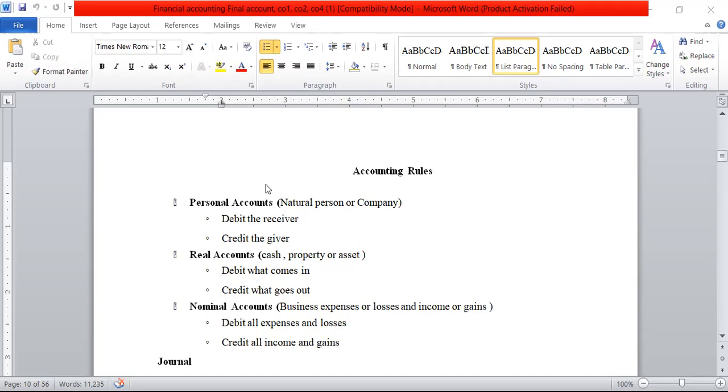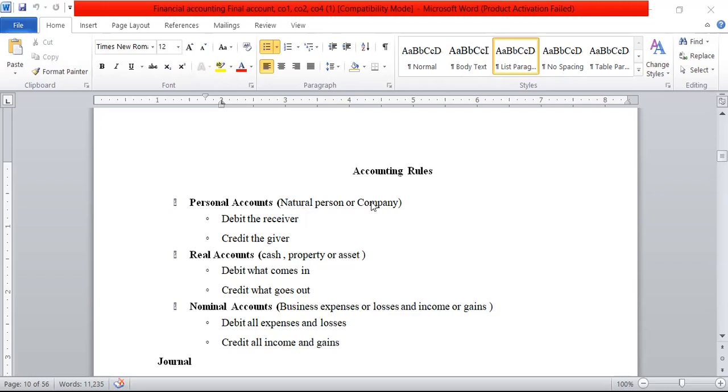A company will deal with n number of transactions in a day. Before posting it into the journal, we should recognize which is debit and which is credit, as well as which is a personal account, which is a real account, and which is a nominal account. Coming to personal account: a natural person or a company. Persons' names like Suresh, Ramesh, Ram.